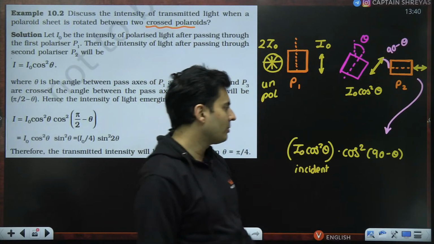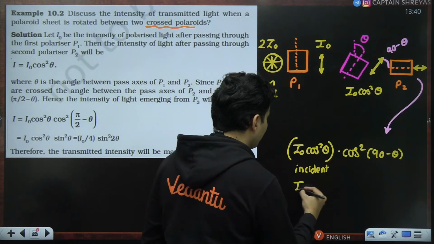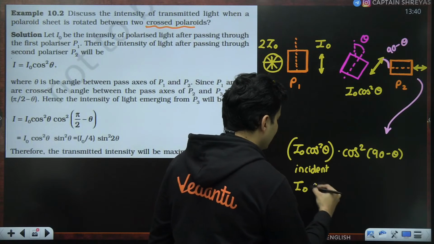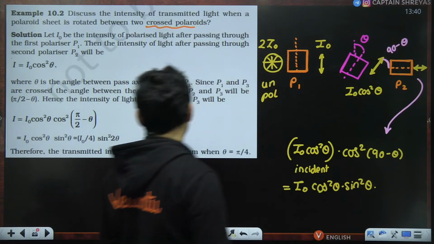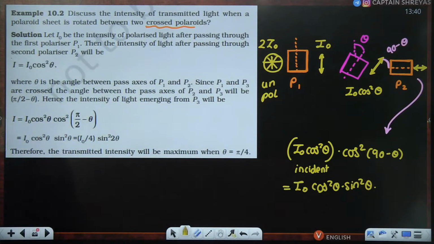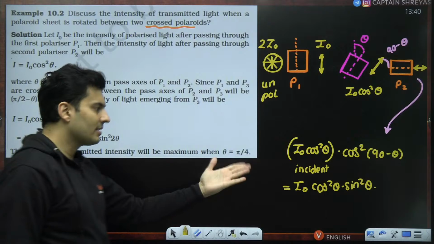That is the catch in this problem. Cos 90 minus theta is nothing but sine theta. So this will be cos square theta into sine square theta. So that is what they have done. So it is I0 cos square theta sine square theta. That is the final answer.